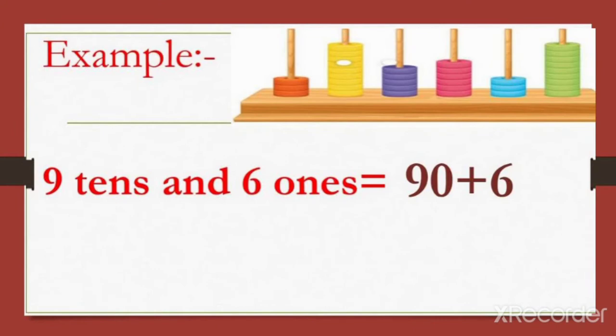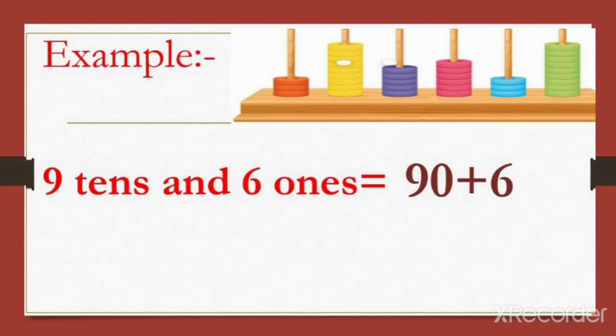For example, if we want to write 9 tens and 6 ones in expanded form, first of all you have to remember what we have already learned at the start of this lesson. We learned about tens. How can we write tens? If we have 6 tens, it means number 60.